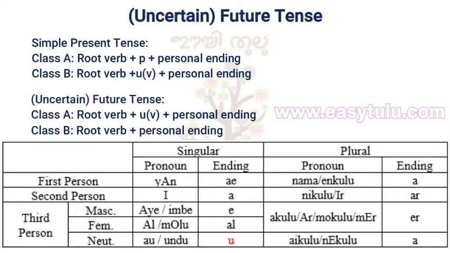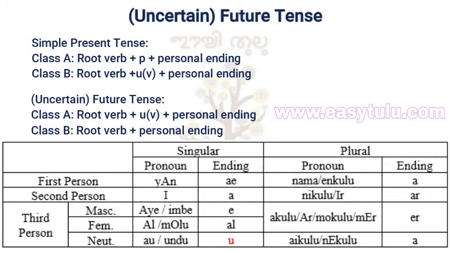Personal ending is a. Third person feminine singular alu or molu. Personal ending is al. Third person neutral singular au or undu. Personal ending is u. In simple present tense it was undu. In future tense it changes to u.